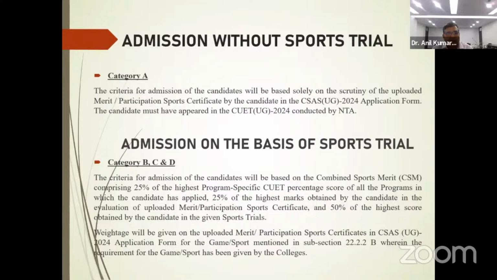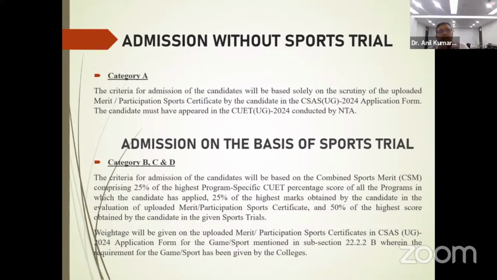That's category 1. And admission on the basis of the sports trial, that is category B, C, and D. The category A is the direct admission also. The criteria for admission of the candidate will be based solely on the scrutiny of the uploaded merit and participation sports certificate by the candidate.